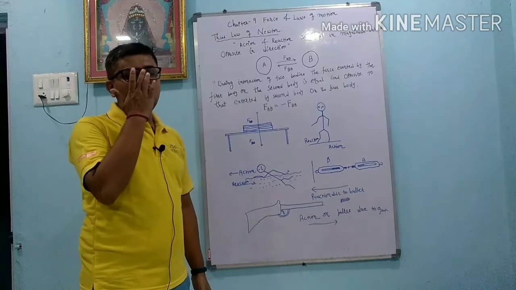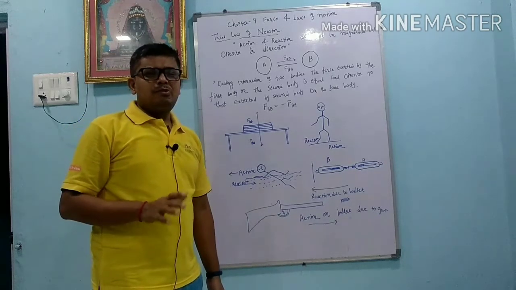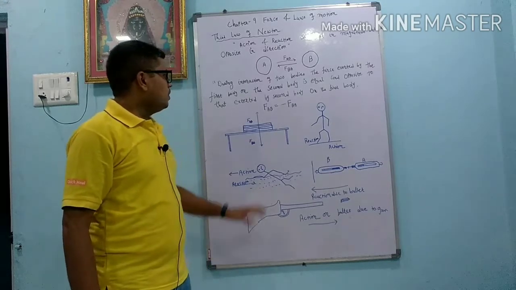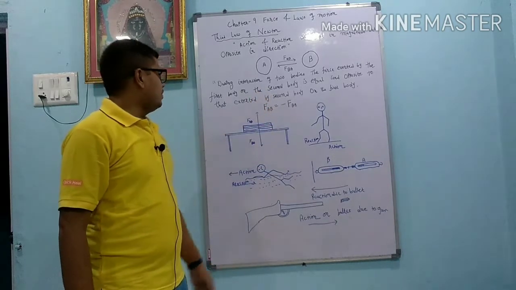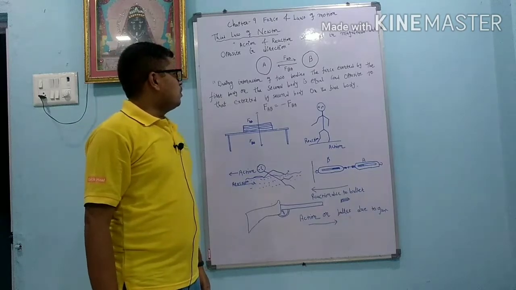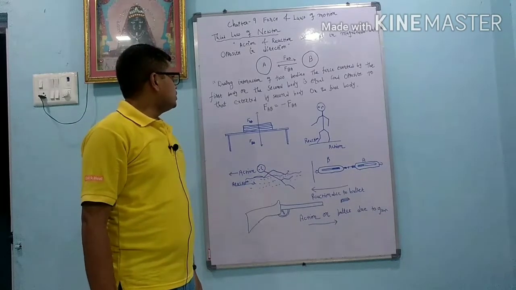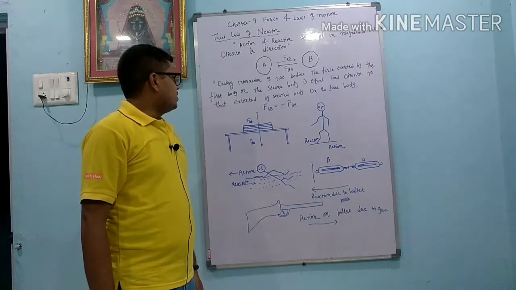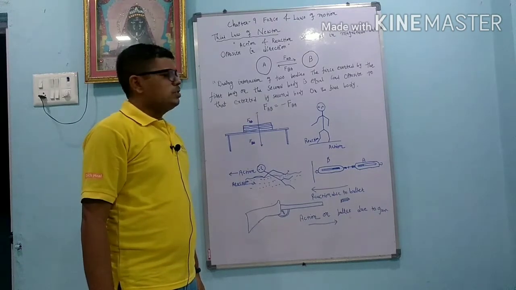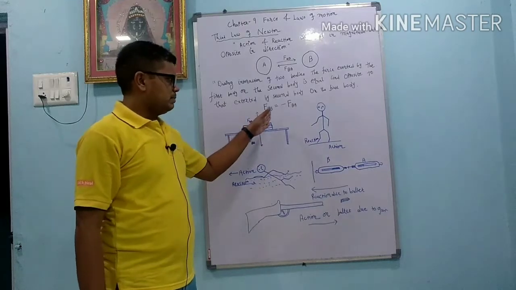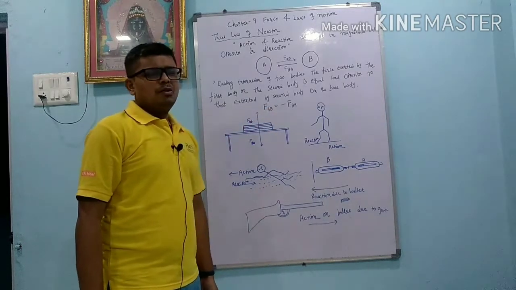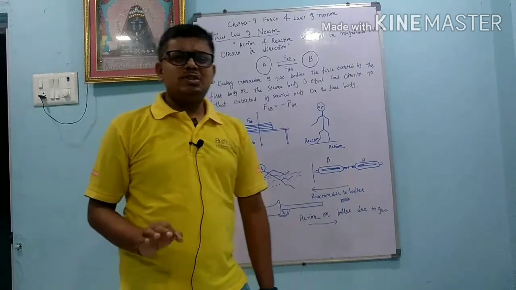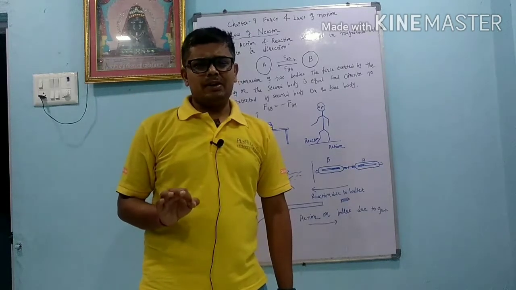So in day-to-day life, whatever forces are there, those forces are always in pairs. This statement we can also write in a different way. During interaction of two bodies, the force exerted by the first body on the second body is equal and opposite to that exerted by the second body on the first body. This also explains the same thing: FAB equals minus FBA. Dear student, always remember that forces always exist in pairs.